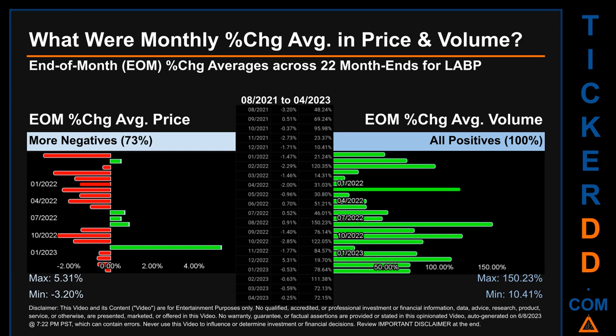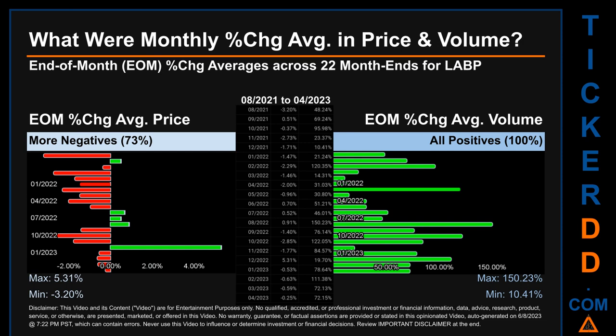From 08/2021 to 04/2023, out of 22 month ends, 16 had a negative percentage change in average price, meaning 73% of month ends saw a negative percentage change in average price. In terms of volume, 22 out of 22 month ends had a positive percentage change. That is 100% of month ends saw a positive percentage change in average volume.